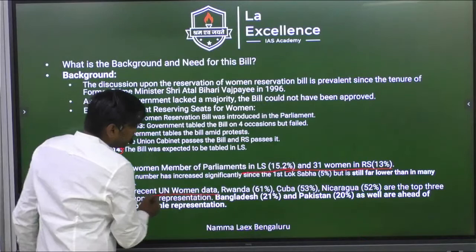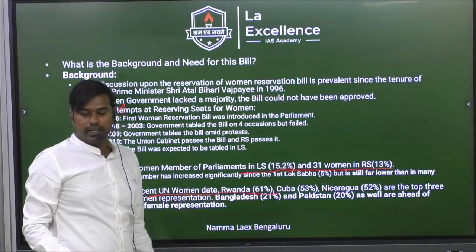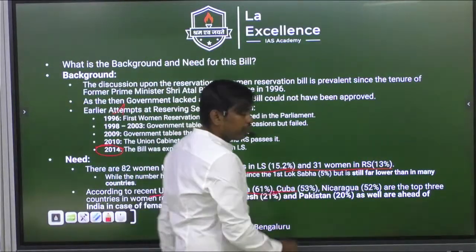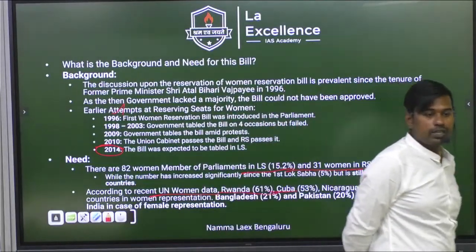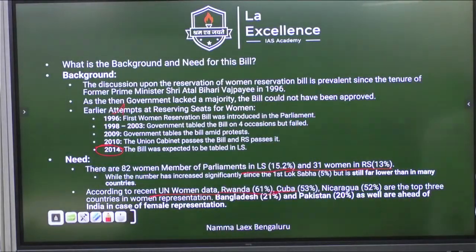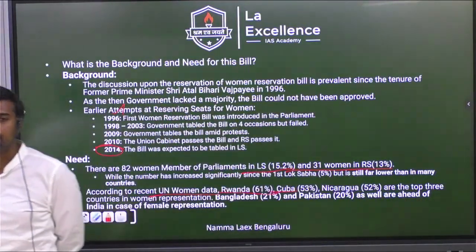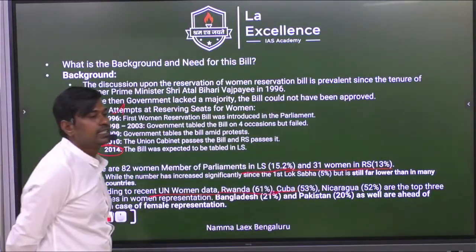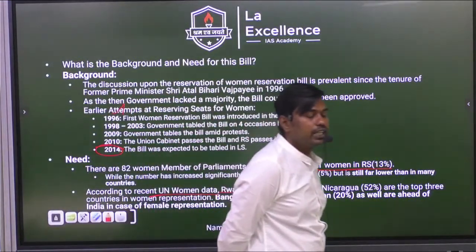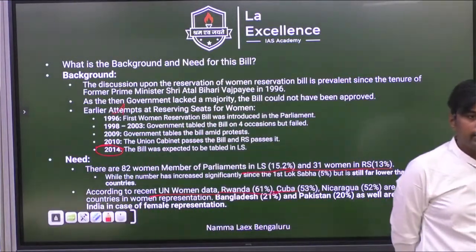And even women data, where it is maximum, that is Rwanda, Cuba, and Nicaragua. Where is Cuba and Nicaragua? Go to South America map. Fast, South America. That is Central America, not South America. In the index you can see Central America, where it is located. Go there.